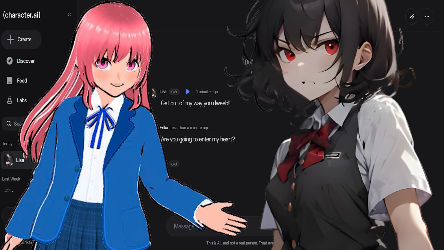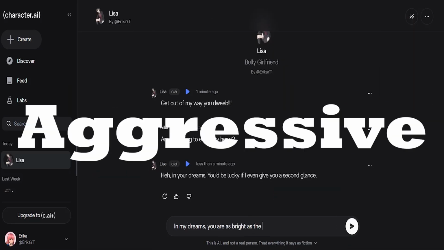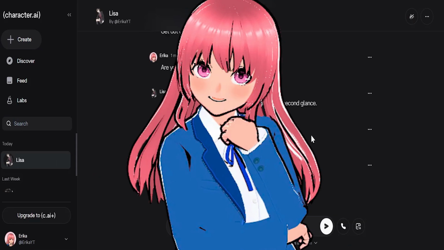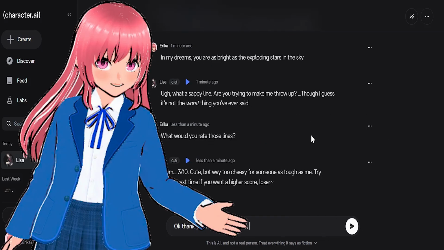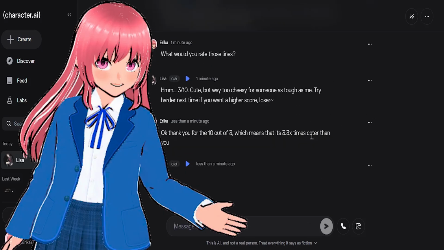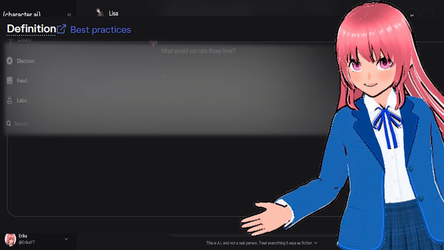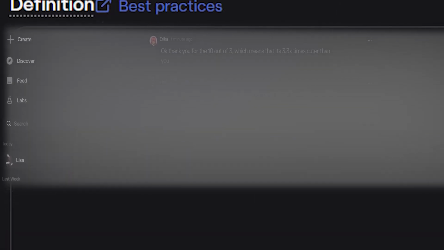Why do most bully bots either feel too aggressive or just act like a normal tsundere? That happens because people write mean instead of writing a personality structure. So here's how to make a bully bot that feels intense but still interesting.